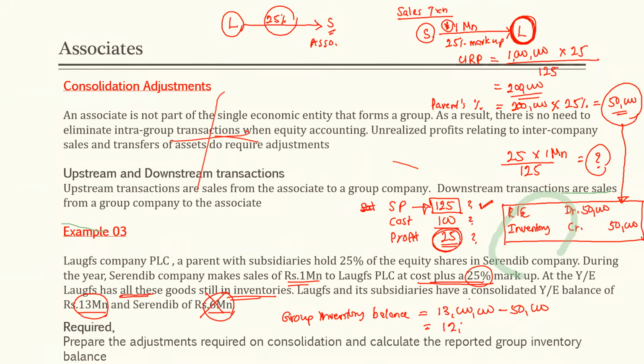I got confused. $12,950,000. Right? 12,950,000. So this should be the group inventory balance. Remember, when it comes to associate, we are not going to do the line by line addition. සබ්සිඩියරි එකක් වුණා නම් මොකද කරන්නේ? 13 million වලට මේ 6 million එකතු කරලා තමයි adjustment එක කරන්නේ. But here we are not going to do that. Right? Okay.